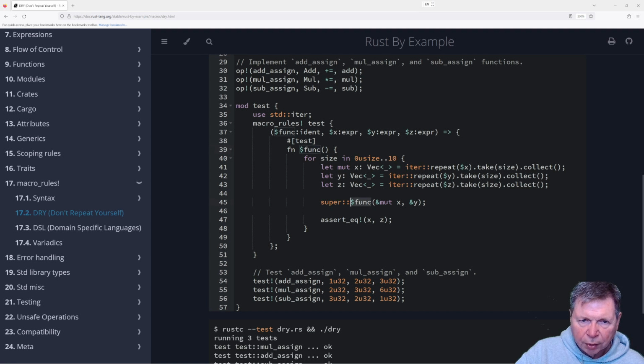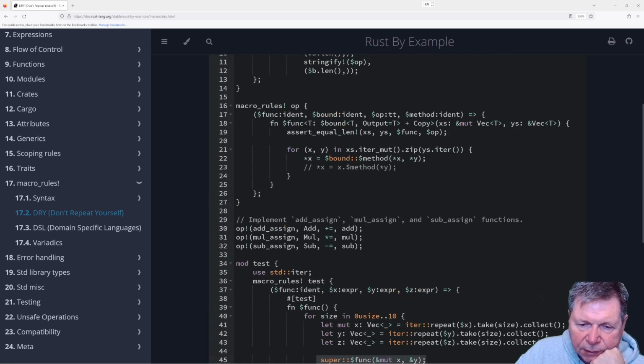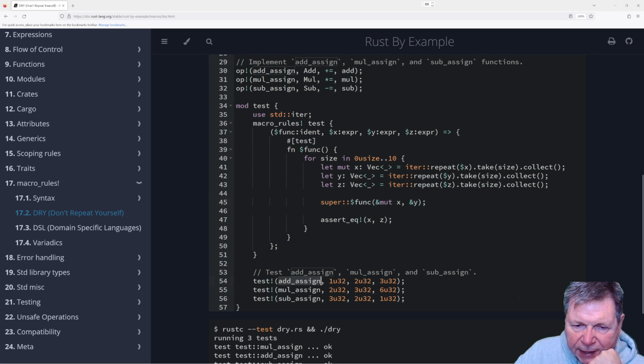So we're going to say, hey, super func do that. So this line is executing one of these three, because we're going to pass in add assign, and then we'll pass in add assign as the func, which will then say, oh yeah, well, but then here's the weird part, is that we named this test. Oh, the test is named that.